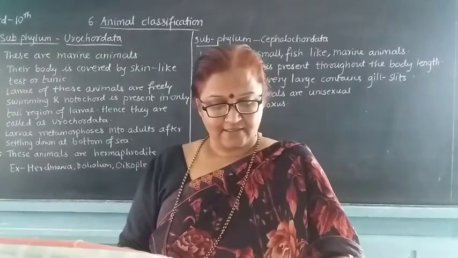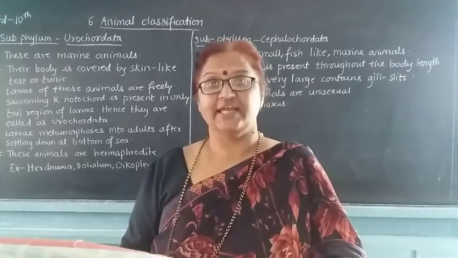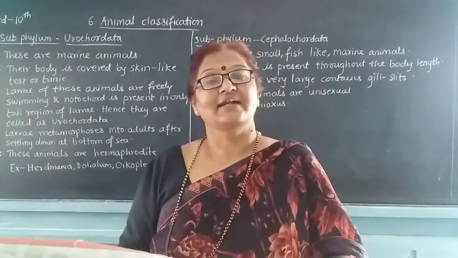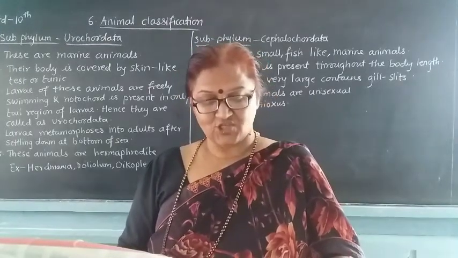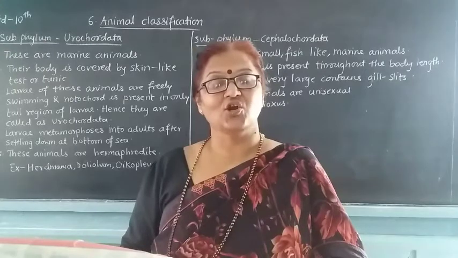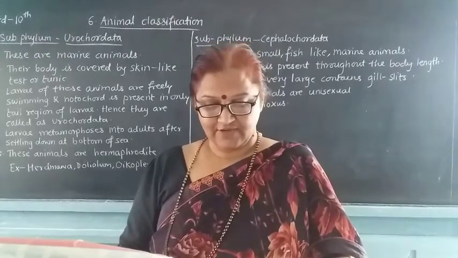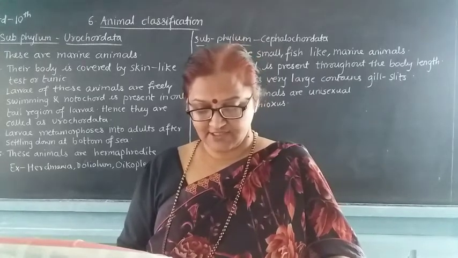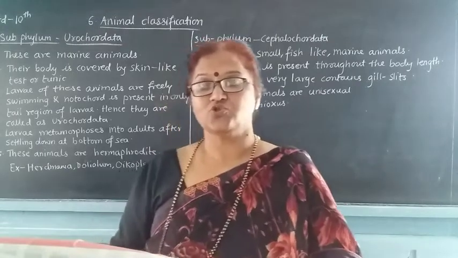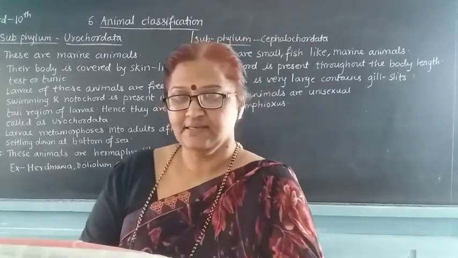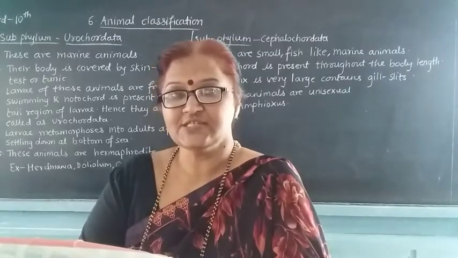The endoskeleton is either cartilaginous or bony, that is, made up of cartilage or bones. Some chordates are jawless, which means they do not have jaws, for example Agnatha. Whereas some have jaws, they are called Gnathostomata. The subphylum Vertebrata is further divided into 6 classes.